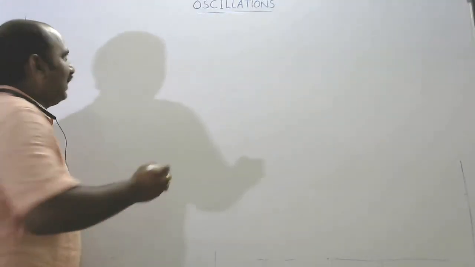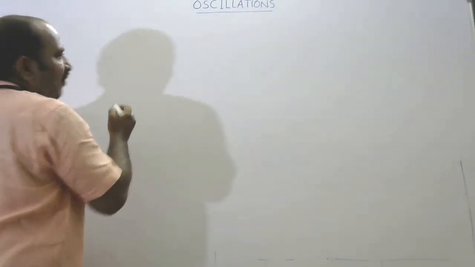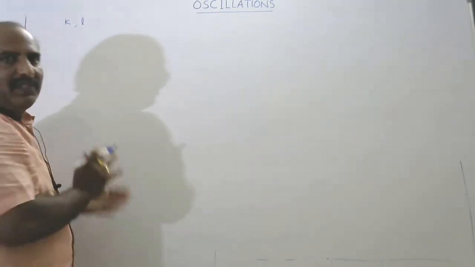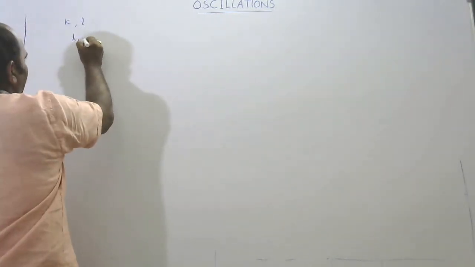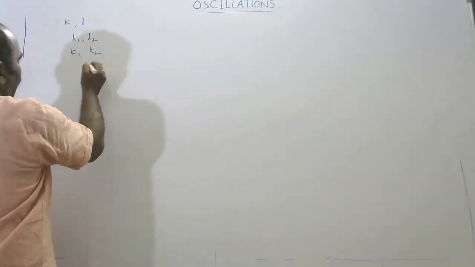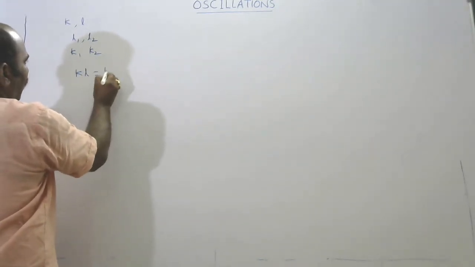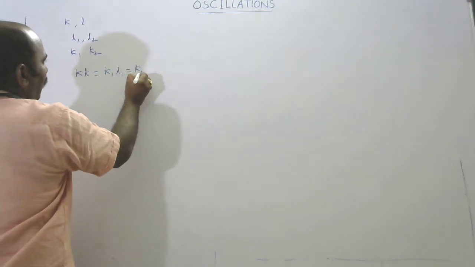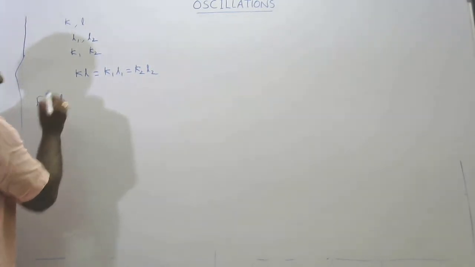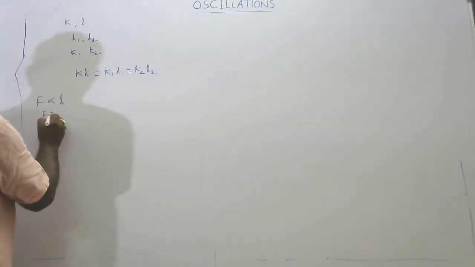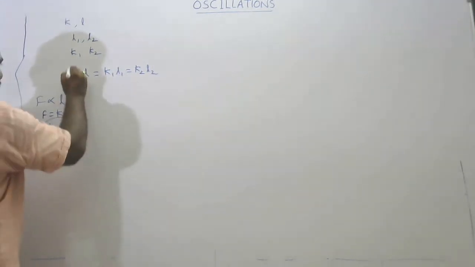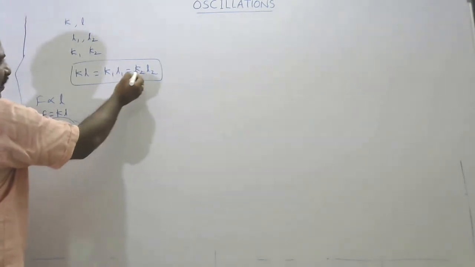Next, if a spring of force constant K and length L is cut into two parts of lengths L1 and L2, whose force constants are K1 and K2, then you write K L is equal to K1 L1 is equal to K2 L2. Here we know first one thing, F is equal to K L. If the applied force is constant, then you write K proportional to 1 by L. That's why you write this condition: K L is equal to K1 L1 is equal to K2 L2.